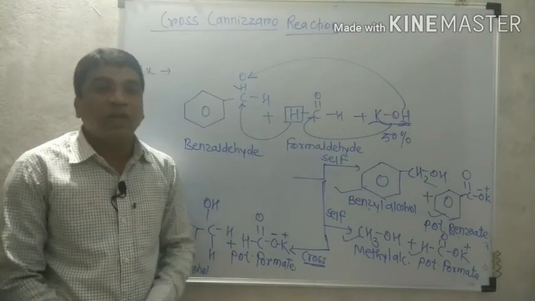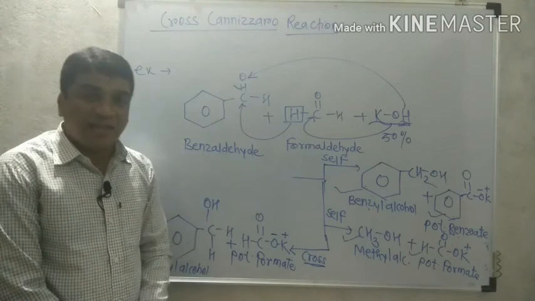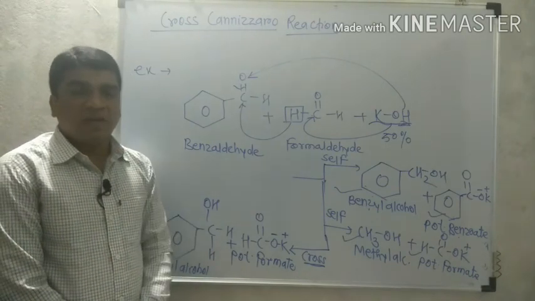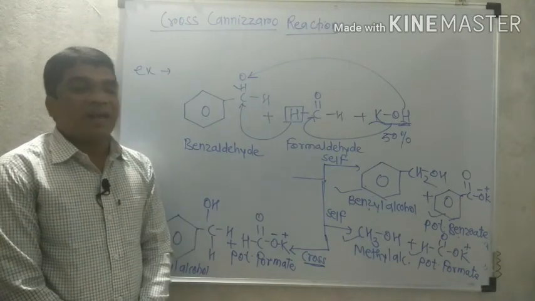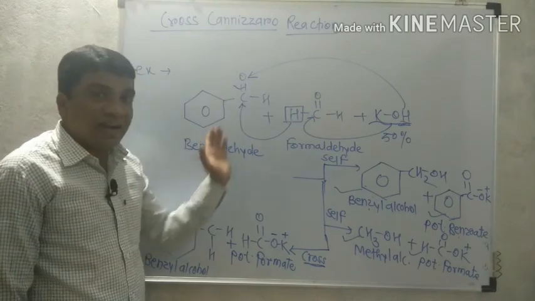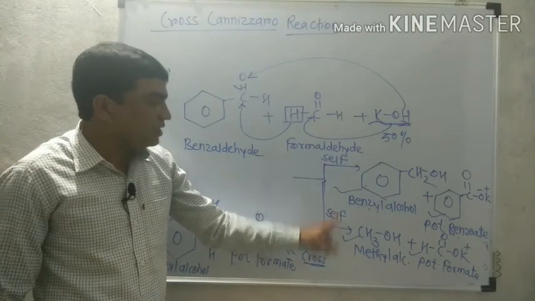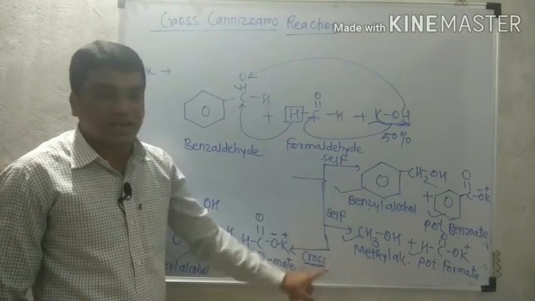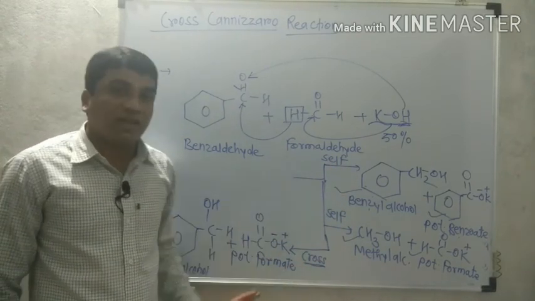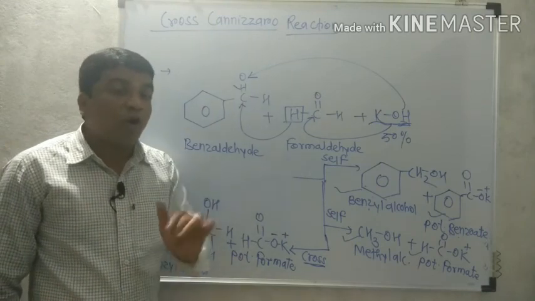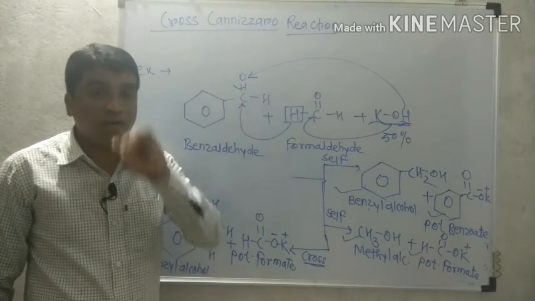So this reaction can be asked as: what happens when concentrated alkali reacts with a mixture of benzaldehyde and formaldehyde? So write the two self-Cannizzaro reactions and one cross-Cannizzaro reaction. But formation of how many different types of product? Four.